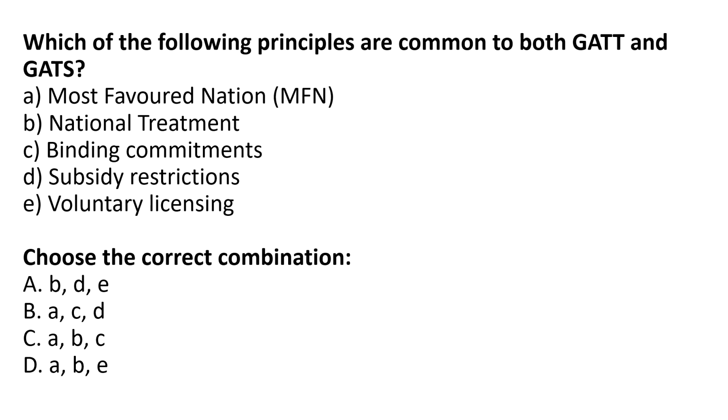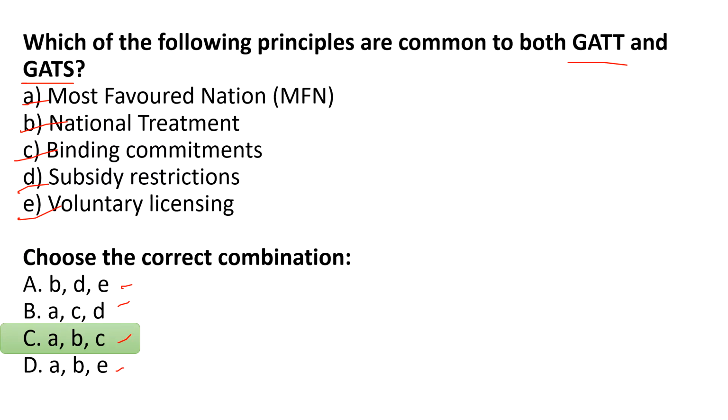Moving to the next question now. Which of the following principles are common to both GATT and GATS, right? Most favored nation, national treatment, binding commitments, subsidy restrictions and voluntary licensing. So there are some principles in these five options which are common to GATT and GATS as well. Which are those? BDE, ACD, ABC or ABE? You can give your answer in the comment box as well, okay? I'll give you some time for it.